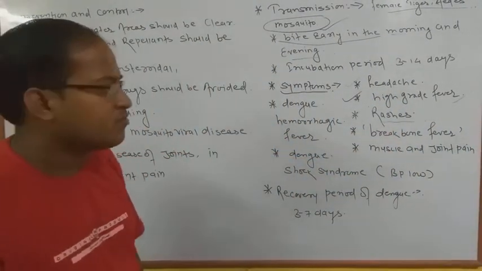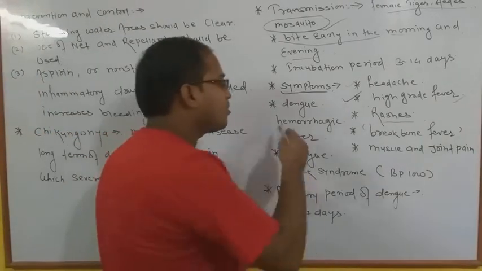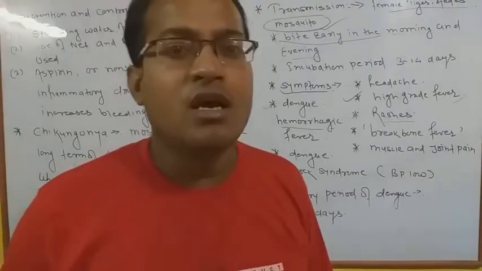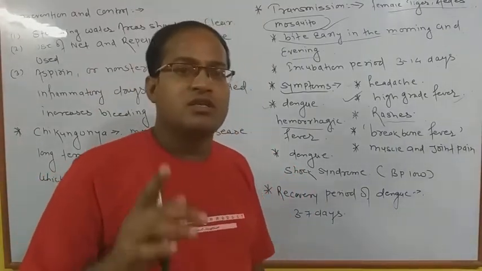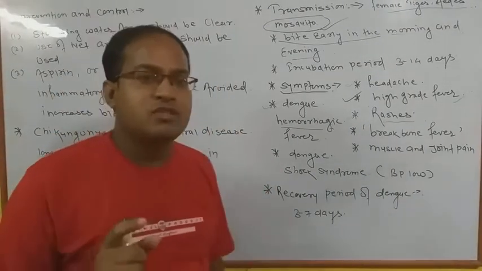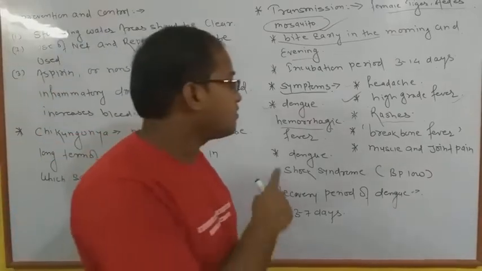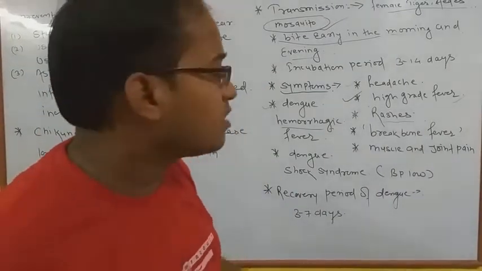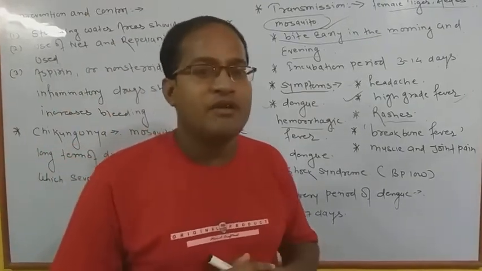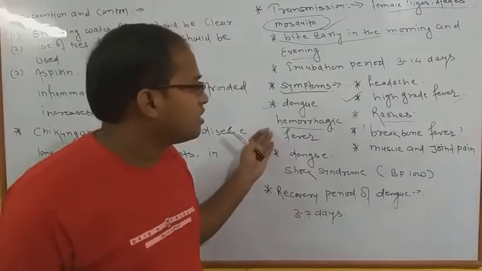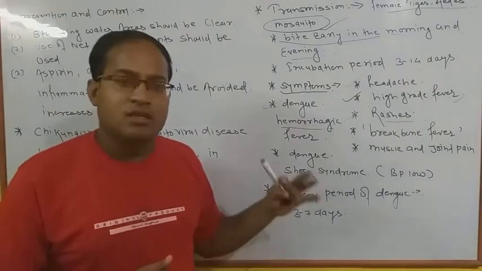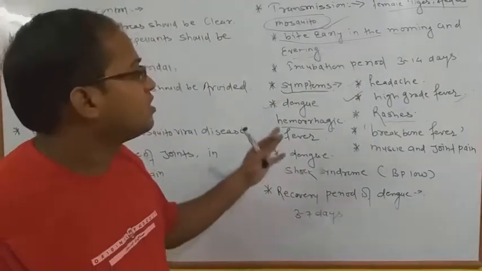Okay, now next we are going to discuss dengue hemorrhagic fever. Okay, certain times when dengue patients do not get proper treatment, several times their brain is totally destroyed by the actions of several types of virus, and that leads to hemorrhagic fever. Okay, and it is also sometimes called brain fever. So it is the most dangerous; if the patient does not get proper treatment, definitely the patient will die. Okay, so it is a dangerous one.